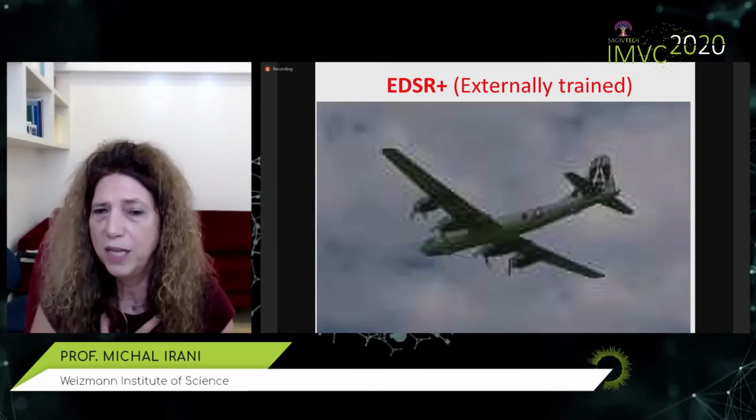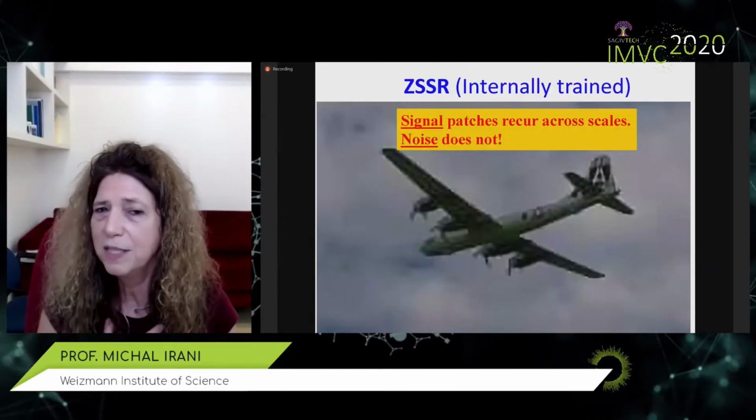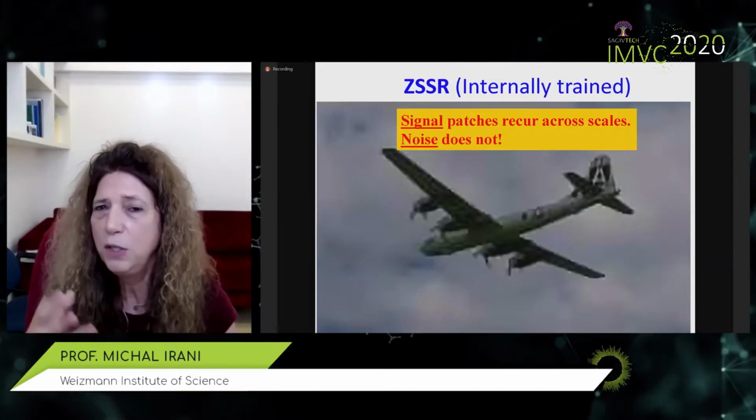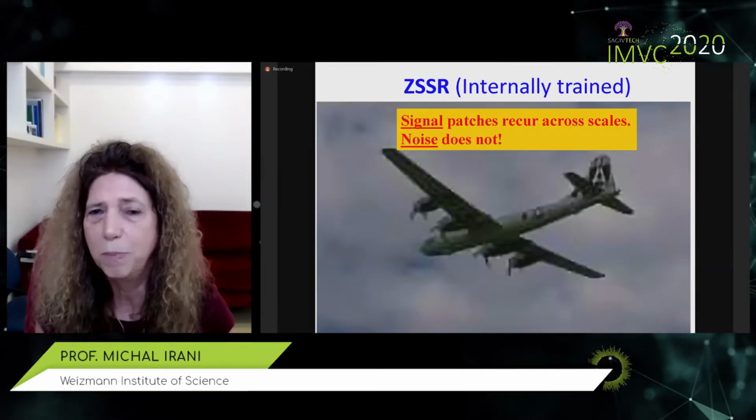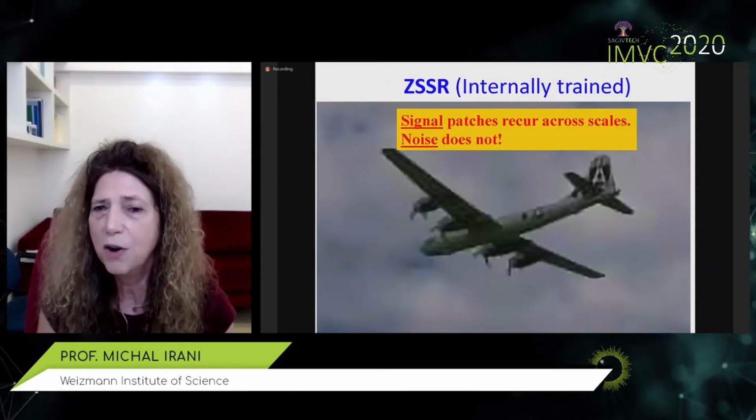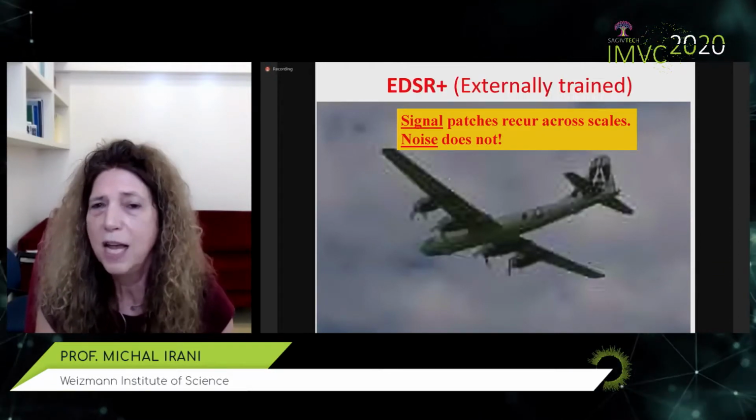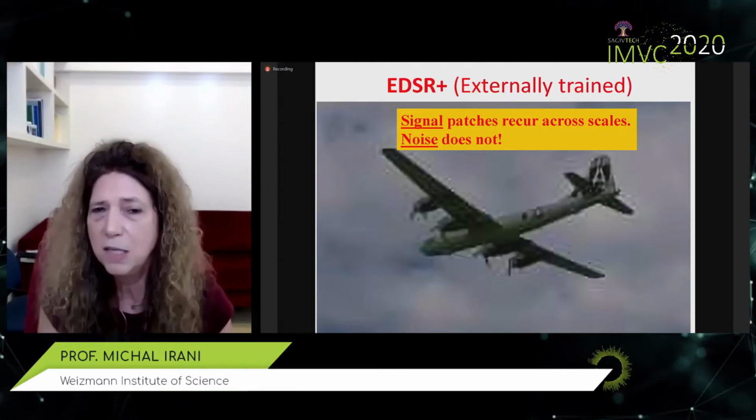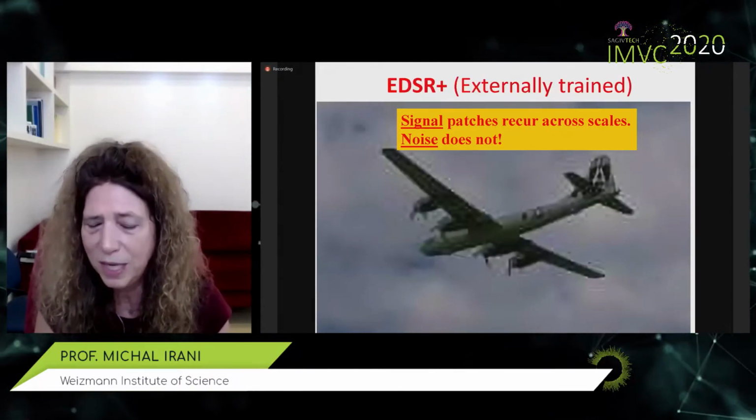How come we get rid of the noise? Well, it's very simple. The signal patches do recur across scales in a natural image, but the noise does not. So ZSSR, the internal super resolution, learns how to generalize for the signal, but it doesn't know what to do with the noise, so it doesn't do anything with it.